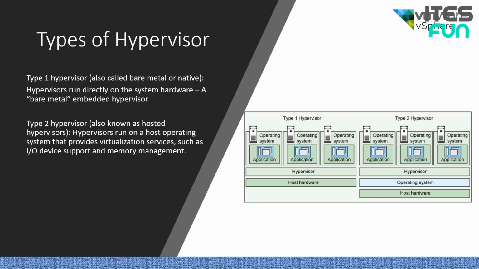The type 2 hypervisor, which is also known as hosted hypervisor, runs on a host operating system that provides virtualization services such as input-output device support and memory management. If we look at the type 2 hypervisor diagram, we can see the host hardware, then there is an operating system layer, and then the same architecture as the type 1 hypervisor, that is the hypervisor, and then the operating system under which the applications are running.